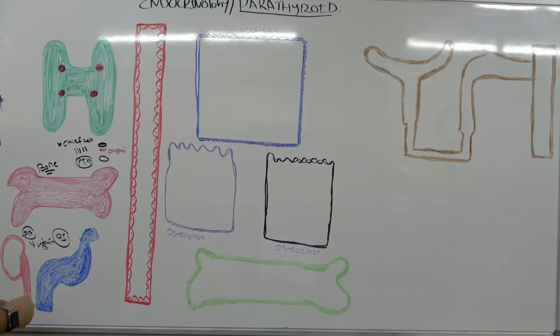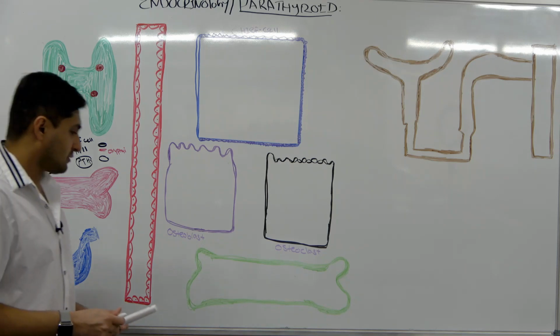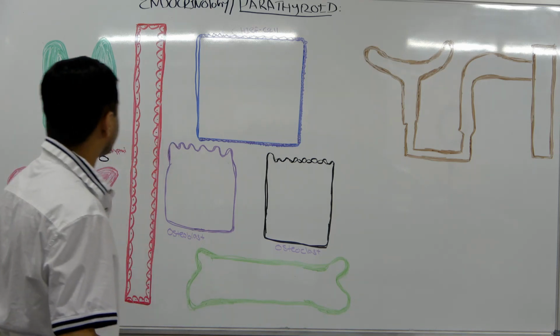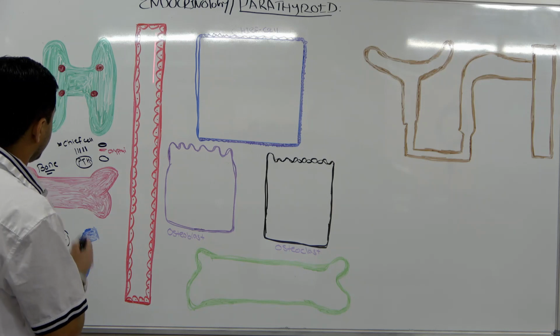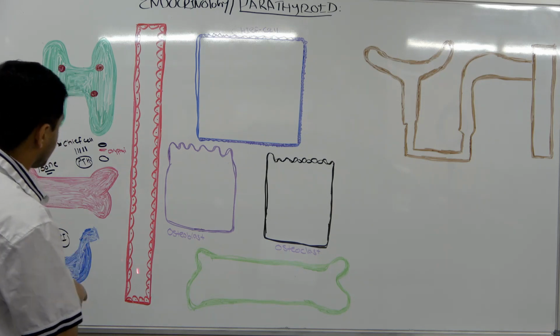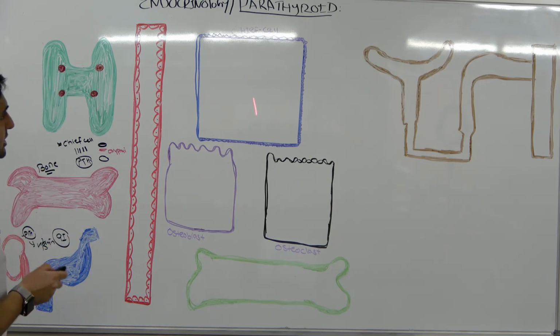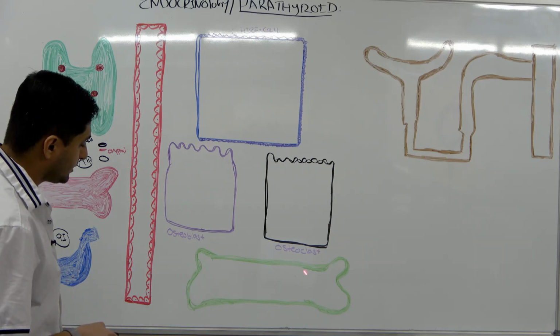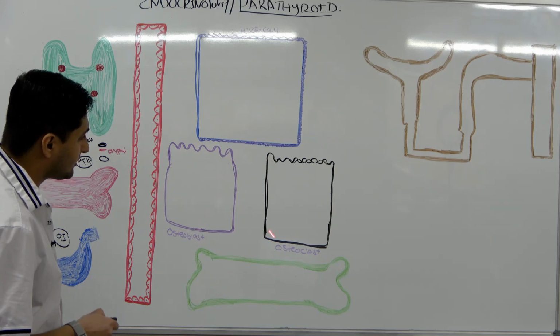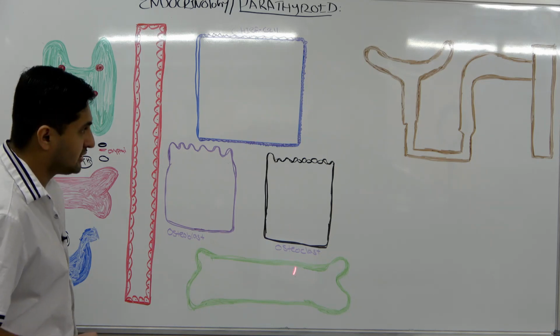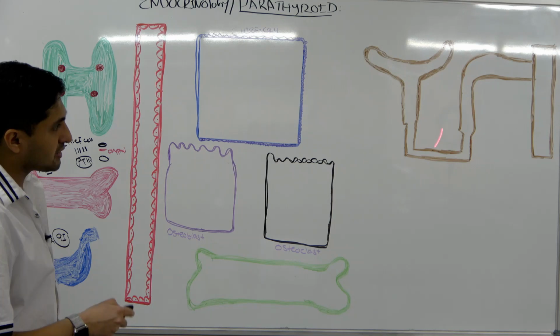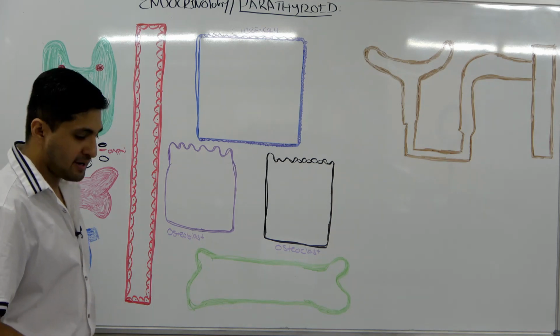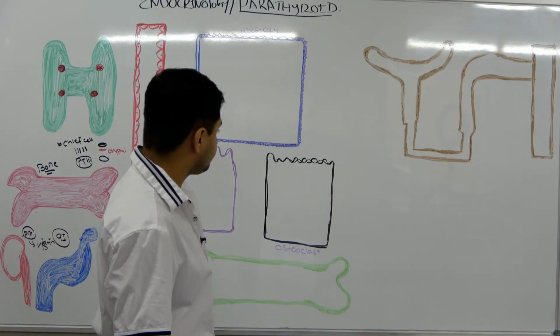All right, now if you come back here, guys, this is my extracellular fluid, and these cells right here are my chief cells. This is my bone, and from the bone I took the two cells here, osteoblasts and osteoclasts, and we'll talk about that in detail. And this is going to be my nephrons. We'll talk about this.